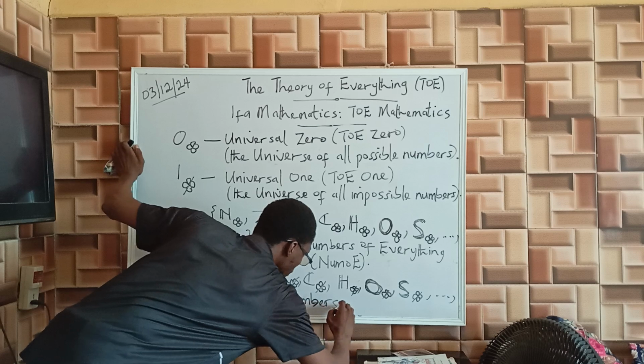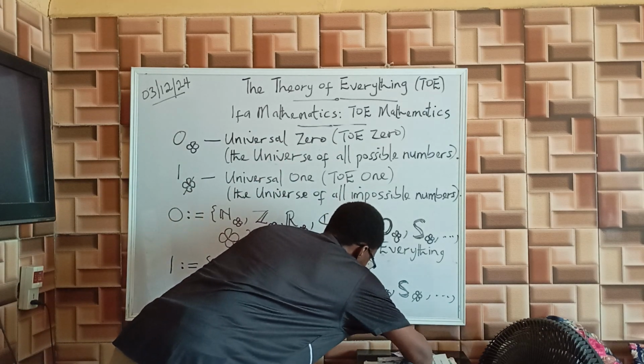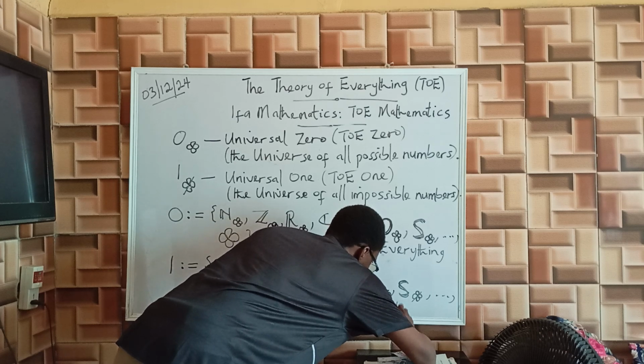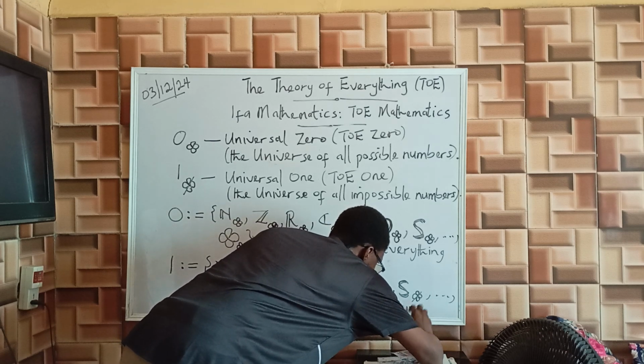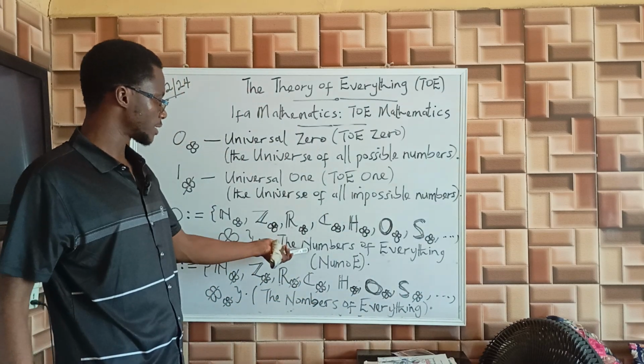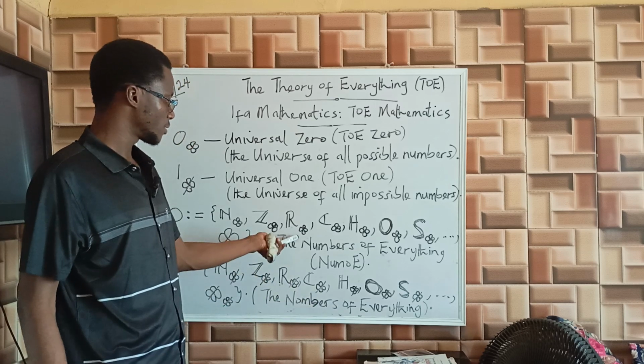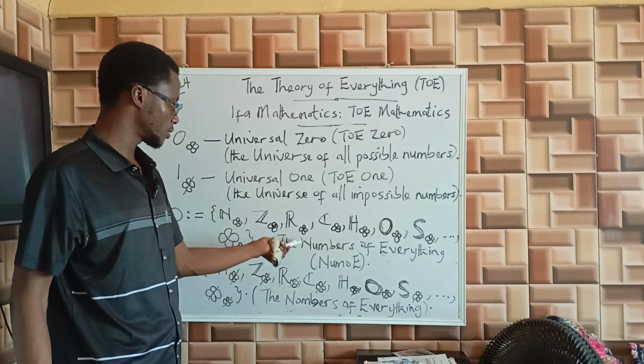These are all impossible numbers. We call this Ifa numbers, and this one Ifa numbers. So they are dual opposites of one another.